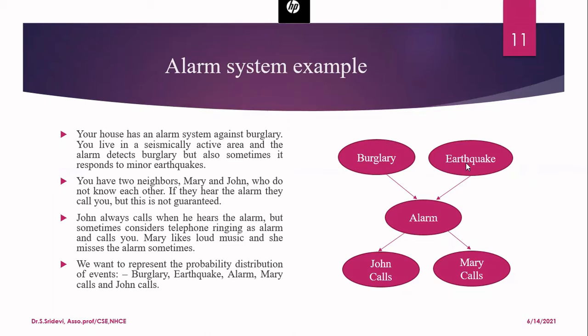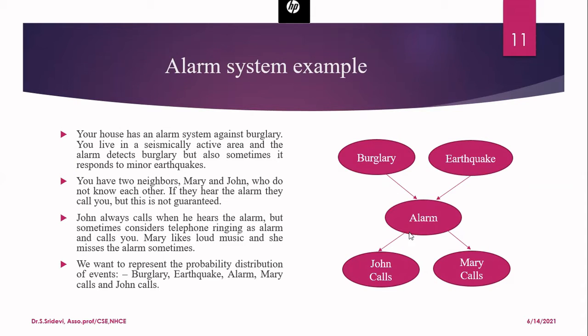When there is an earthquake, then also there will be an alarm. So the alarm now depends upon two things. One is burglary, another is earthquake. Therefore, these two should be drawn as parent nodes for the node alarm. Now, definitely both should be drawn. You cannot leave any one, because alarm depends upon both these things, burglary as well as earthquake.